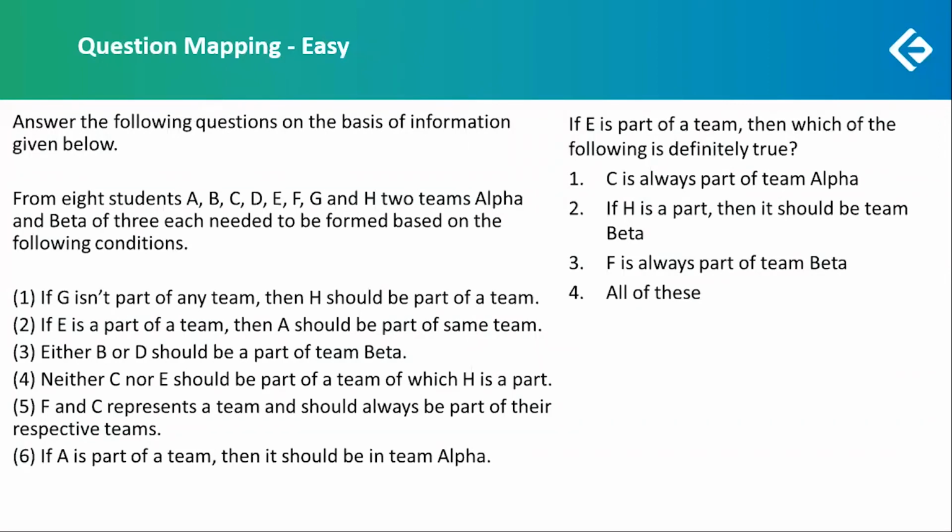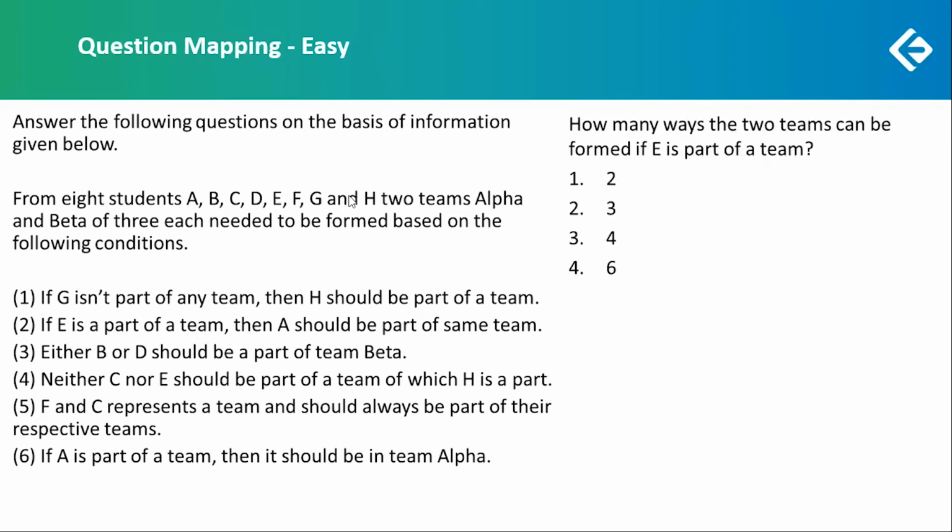Now another set. There were 2 questions based on this set. We had to form teams. The hints were quite straightforward. There were 8 students and we had to make teams of 3 each, so a total of 6 members would be part of the teams. The information was quite straightforward, so you could have easily formed the teams if you read and applied all the conditions carefully. So these 2 questions were easily doable.